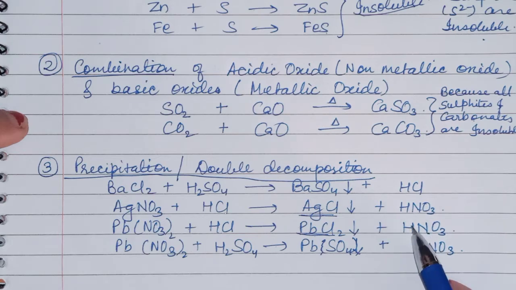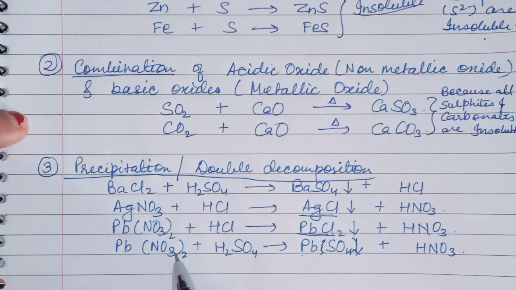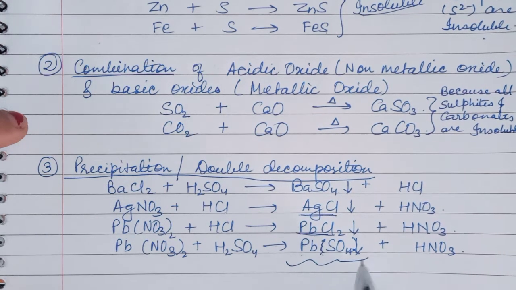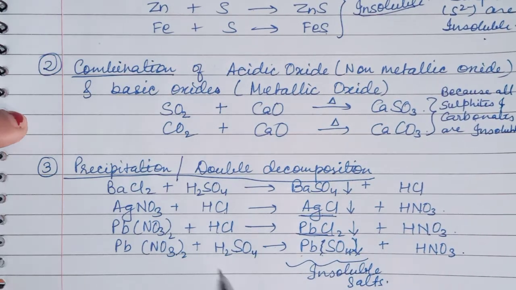The next exception was that all sulfates are soluble except lead sulfate, which is not soluble. It is forming a precipitate. So lead nitrate reacts with sulfuric acid and gives lead sulfate and nitric acid. So these all are insoluble salts. These are prepared by precipitation or double decomposition.